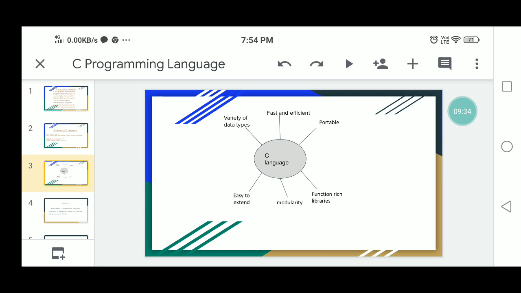Those are C library functions. We can also create our own functions, and you can also use the built-in functions. Built-in functions are available in the C language. So you have to use the built-in functions, and you also have to define your own functions in the development of a C program.